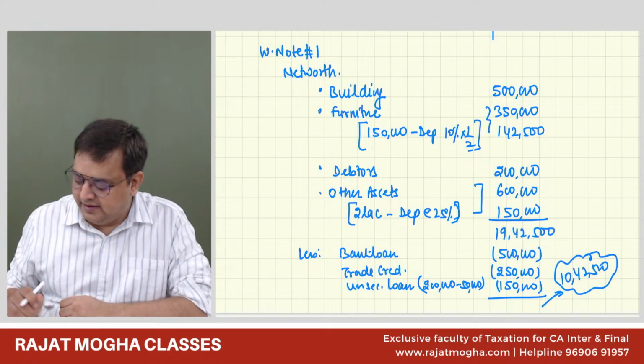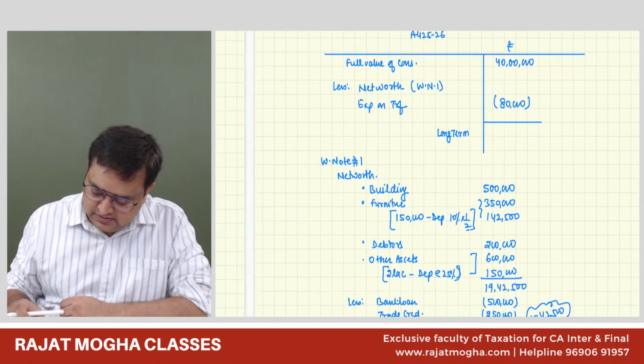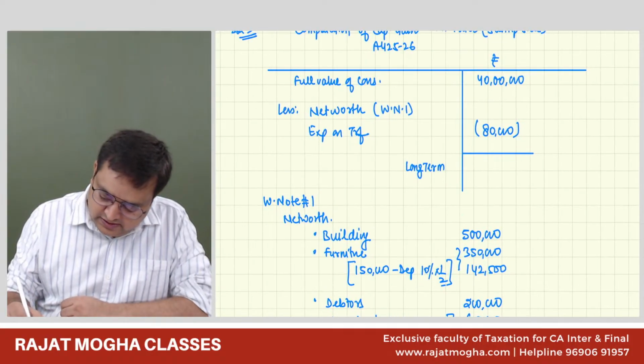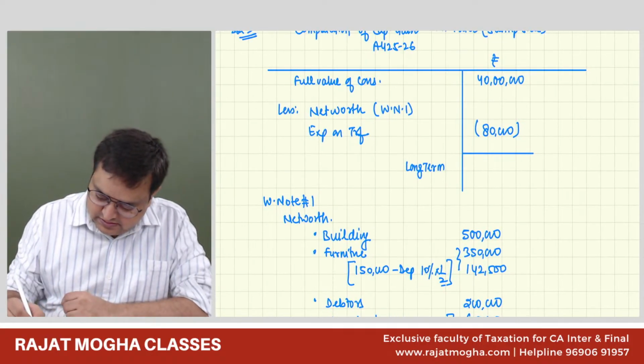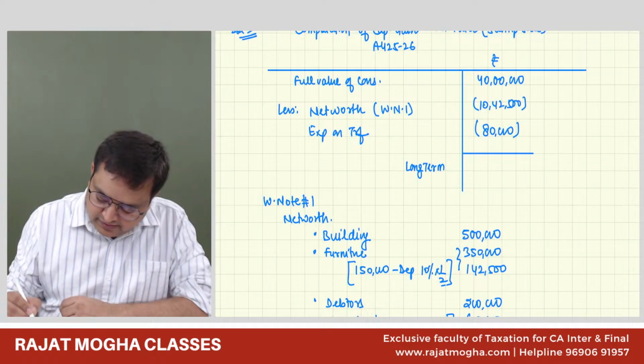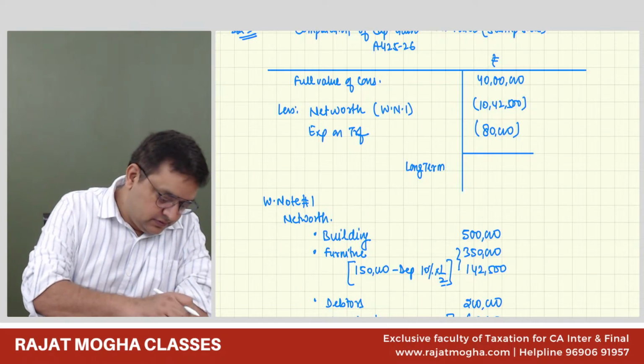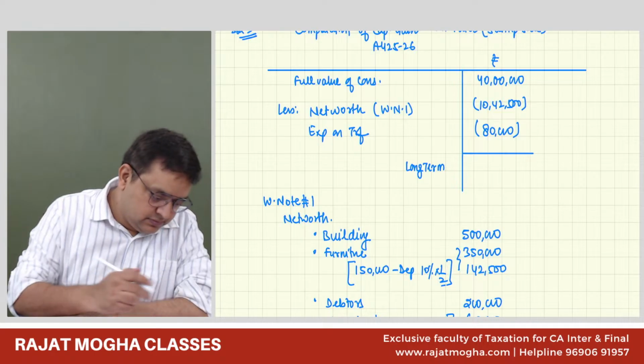Okay. Now, 40 lakh less 80,000 less 10,42,500 gives 28,77,500.